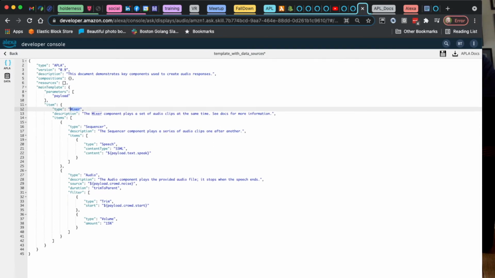Now in this case, I've used a mixer, which means I'm going to be mixing some spoken text and some audio clips. Okay, so my mixer is going to mix all the items in the items array. Now the first element of the items array happens to be a sequencer, which means I could have several different texts to say in a row. But I'm only wanting to say one thing at a time. And then down here, I'm going to have some text, and then I'm going to have some audio payload.